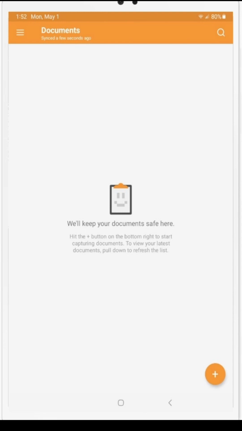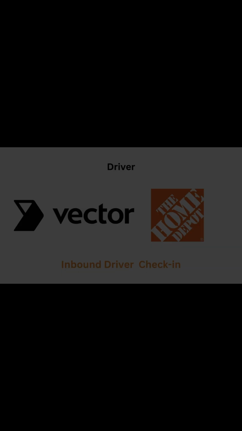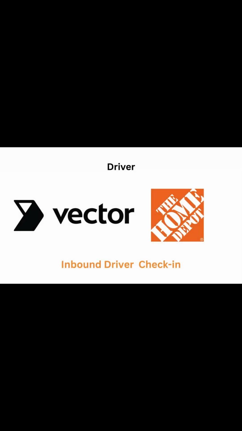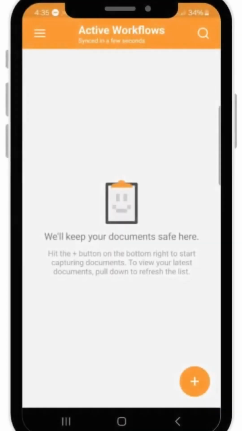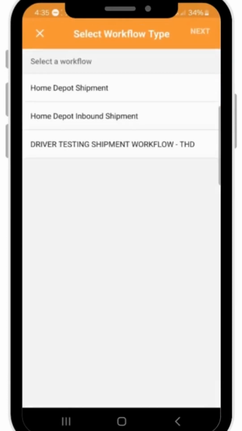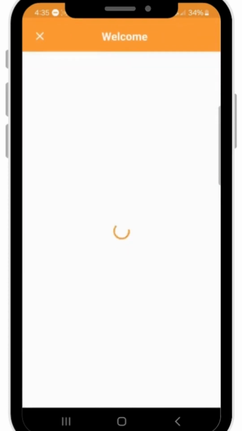Continue watching for a brief walkthrough and a feel for how the app works. Let's begin the Home Depot inbound driver workflow. Select the orange plus icon at the bottom of the screen to start. Select the Home Depot shipment workflow.